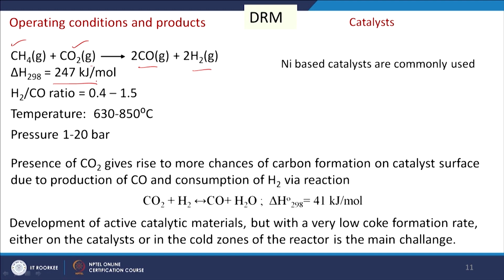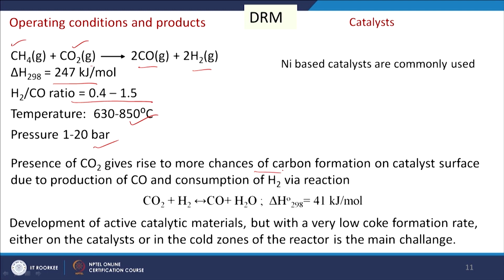So, it is an endothermic reaction again, with temperature 630 to 850 degree centigrade and pressure 1 to 20 bar. The H2 by CO ratio is low, 0.4 to 1.5, and nickel based catalysts are widely used.